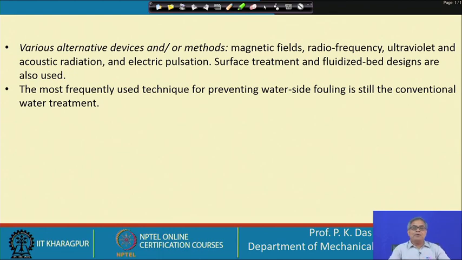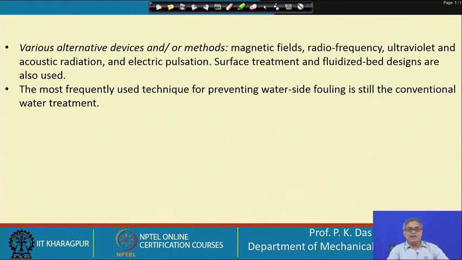So, we have water treatment, we give treated water, sometimes deionized water, sometimes water with some chemical additive to the circuit, so that we reduce the water side fouling.